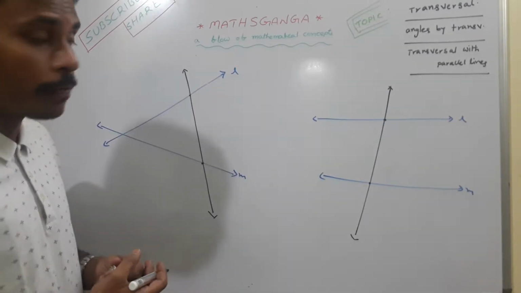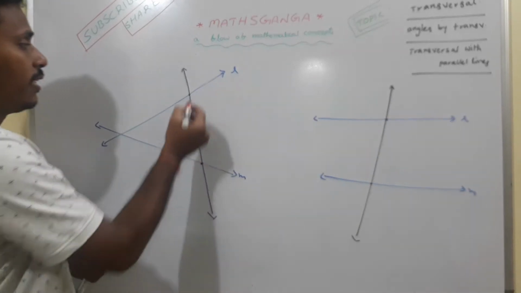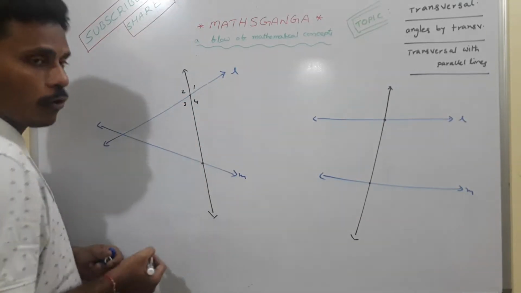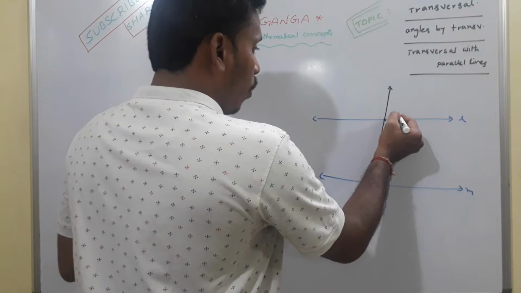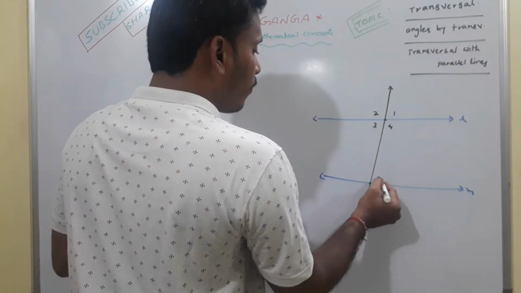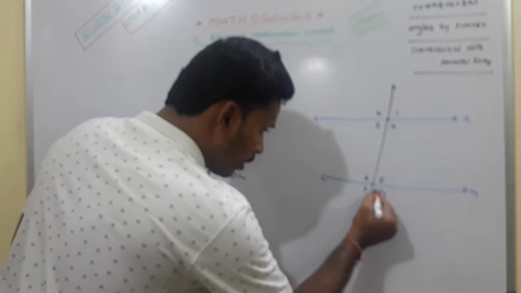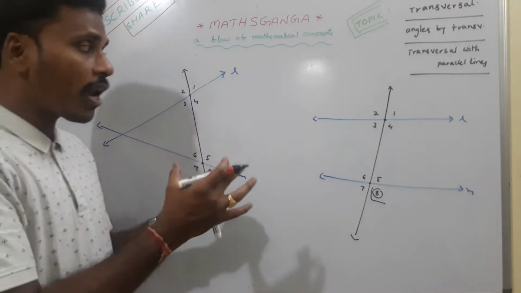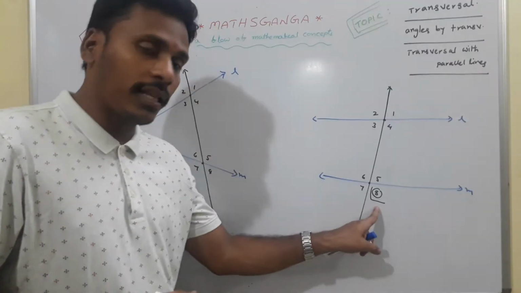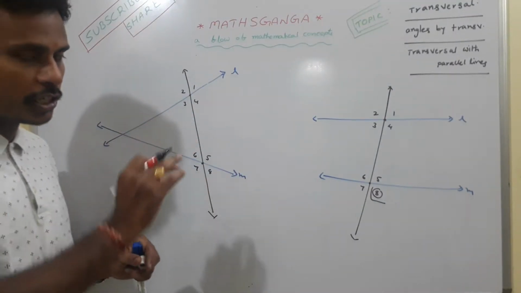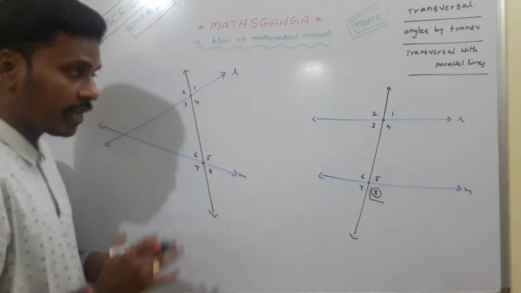Now if you observe this transversal while intersecting two different lines, it makes 8 angles here. 1, 2, 3, 4. And coming to here, 5, 6, 7, 8. Similarly here also: angle 1, angle 2, angle 3, angle 4, 5, 6, 7, 8. Actually we need to mention it as angle 8, where 8 is a number, not the measurement. So there are 8 angles. Everywhere we need to write angle 8, but for our convenience we are just mentioning the numbers. So here we have 8 angles with a transversal, and there we have 8 angles with a transversal.